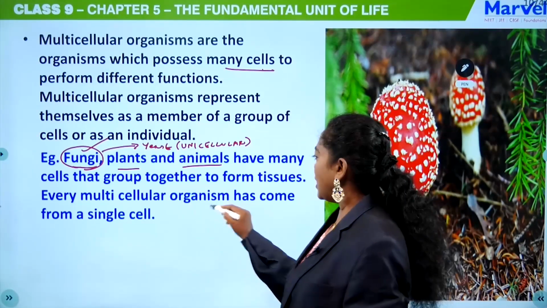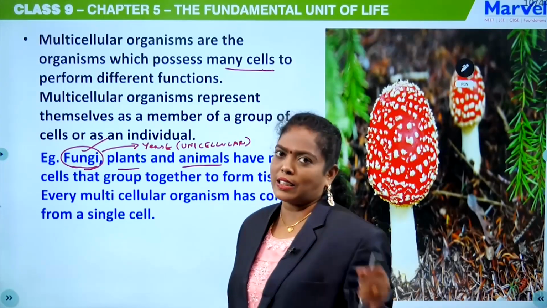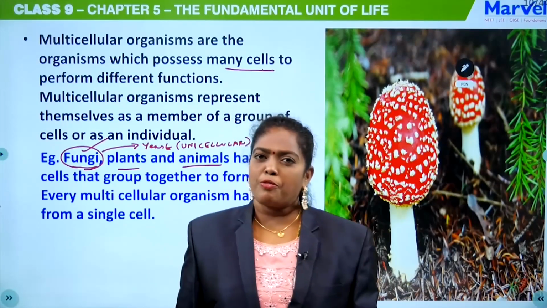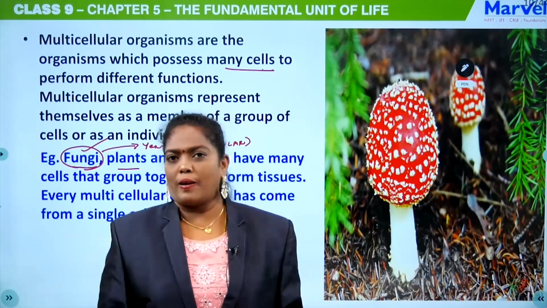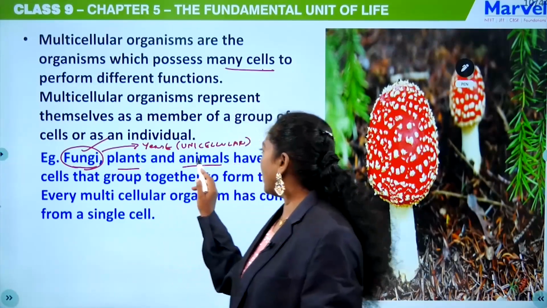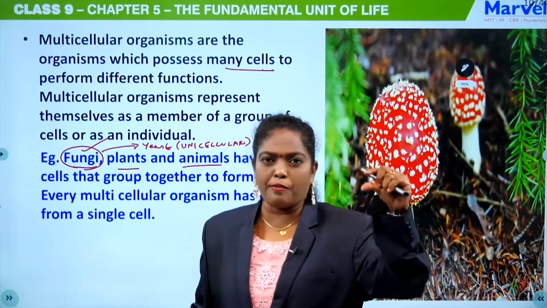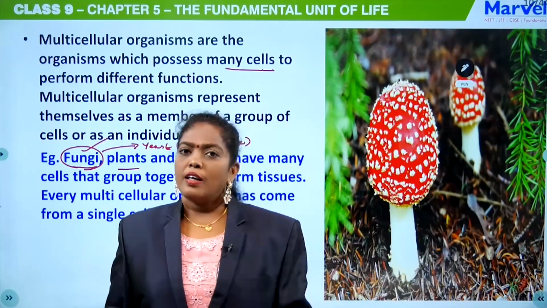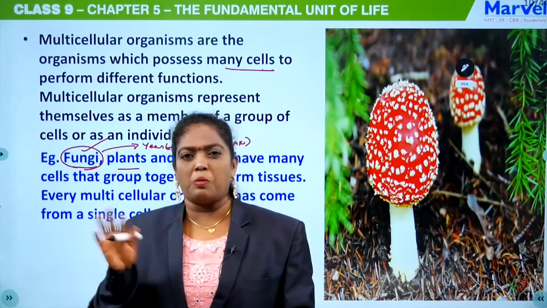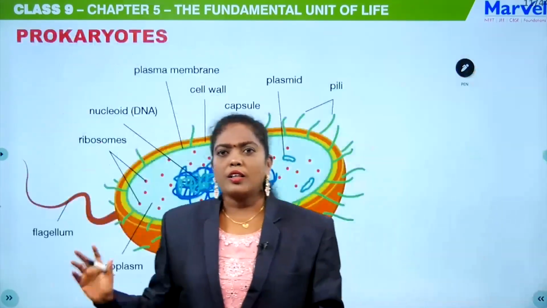So, every multicellular organism has come from a single cell. That you should remember. Okay, students. So, fungi, plant and animal, all these things are multicellular organisms. First, you can give the definition, then you can give the explanation and the example. That's it. Okay, 3 points in each. Unicellular 3 points and multicellular 3 points.